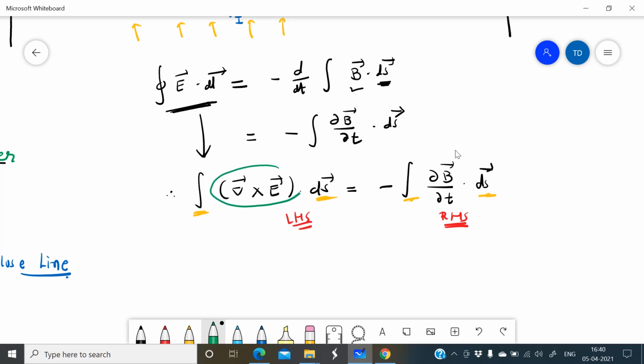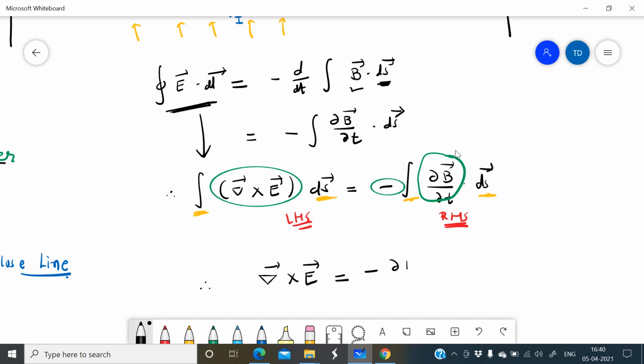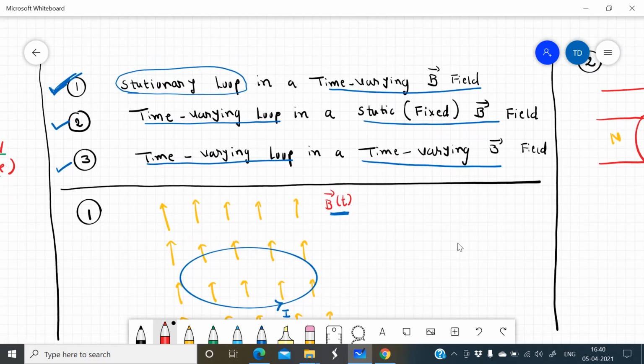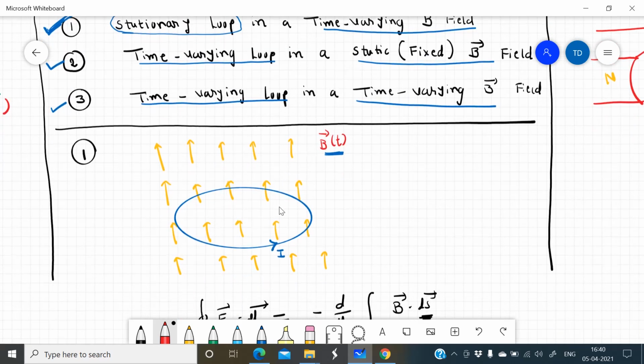What is del cross E? Del cross E is minus del B by del t. So we can write del cross E is equals to minus del B by del t. This is a Maxwell equation in point form for time varying field. So this is my first case. The first case is a stationary loop, but the magnetic field is time varying.